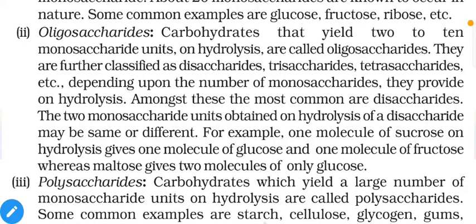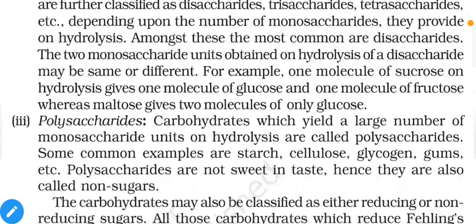When we hydrolyze them, you will get two different monosaccharides or two same monosaccharides depending on the type of molecule. For example, one molecule of sucrose on hydrolysis gives one molecule of glucose and one molecule of fructose, whereas maltose gives two molecules of glucose. That means maltose contains two glucose units joined together, and sucrose contains one glucose and one fructose joined with each other.